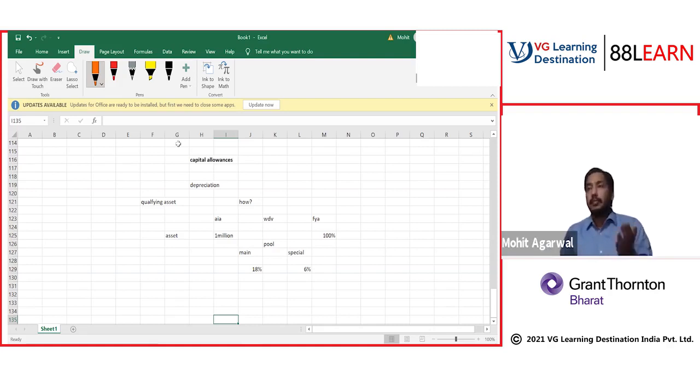But if some assets are not covered by AIA, or maybe the AIA limit is exhausted, they go to the normal WDV pool. Now WDV pool does not work in the same manner it works in accounts. Here we have two fixed rates, 18% and 6%, and the decision of which pool it will be is decided by income tax. And then we have FYA, first year allowance.